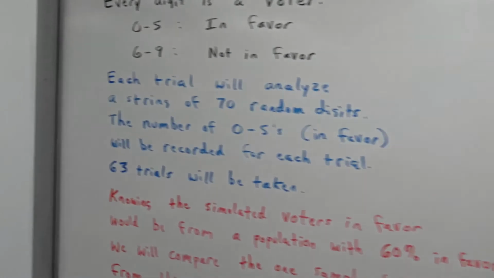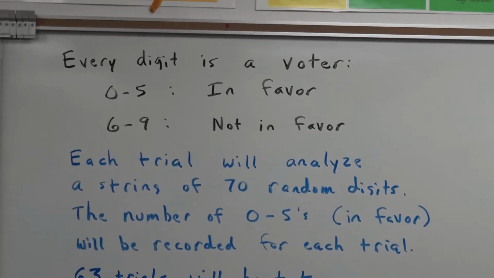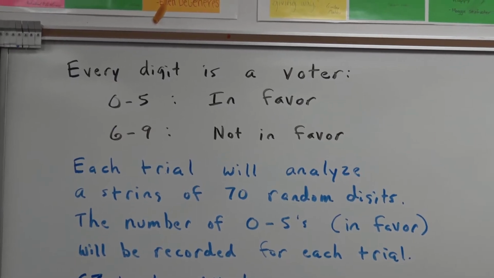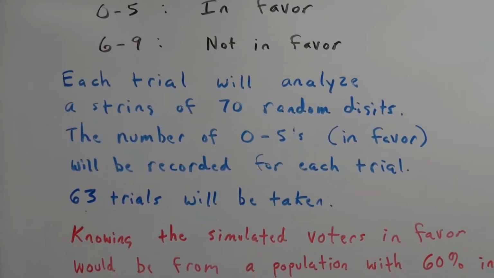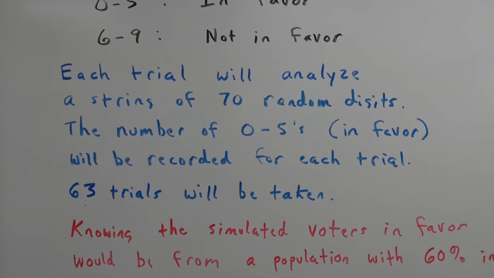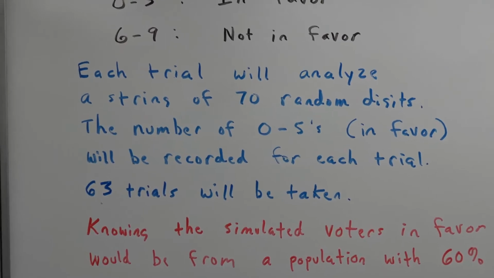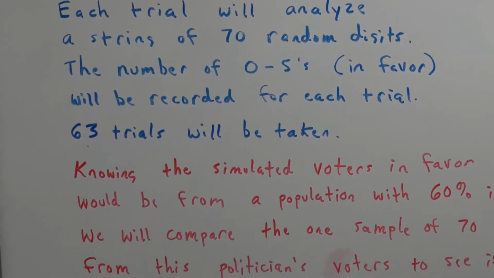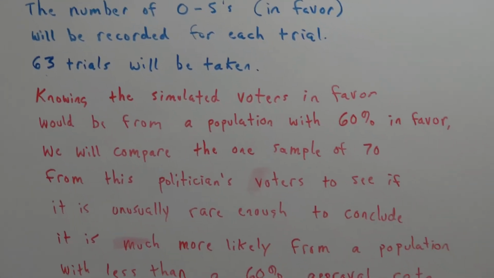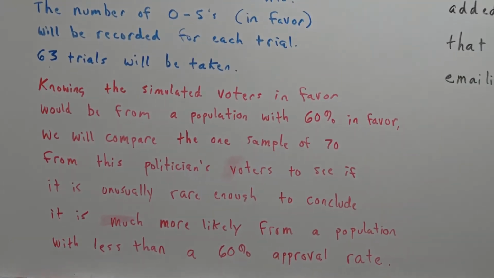To answer that, we're going to run a simulation. We're going to say every digit is a voter, and those are the breakdowns right there. And then every trial, we're going to take a string of 70 random digits, and we're going to count the number of 0 through 5s that were in favor. We'll record that for each trial, and then we'll do 63 trials because I had 63 kids have time to do this on their calculator. So here's what we're going to do with the simulation.